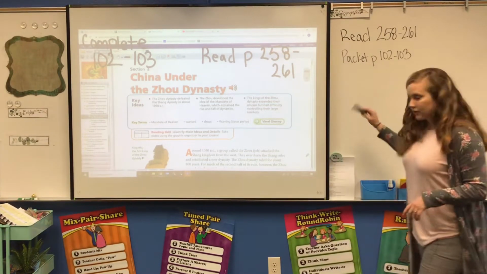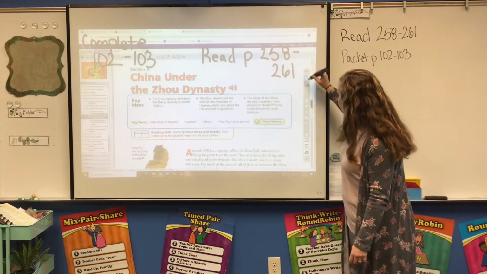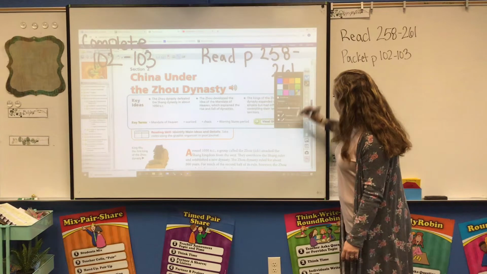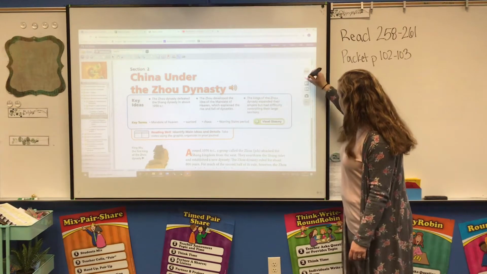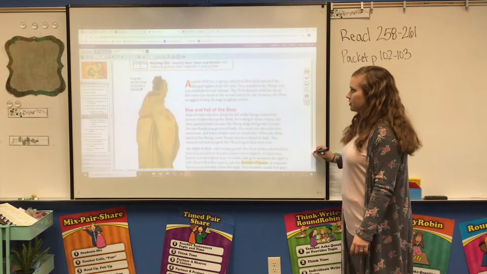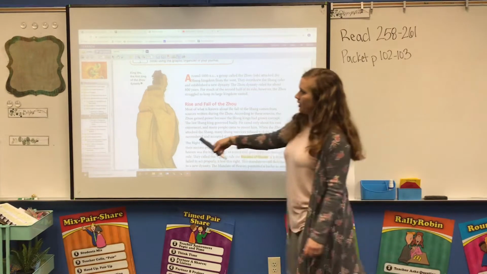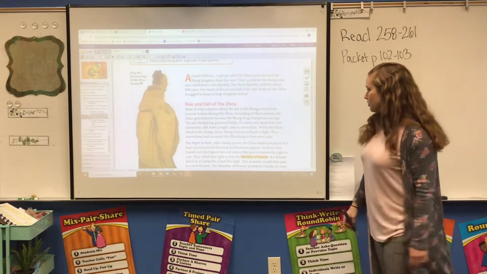So let's take a look around our text here. All right, so on our first page, we've got an image here of King Wu. He is the first king of the Zhou dynasty.